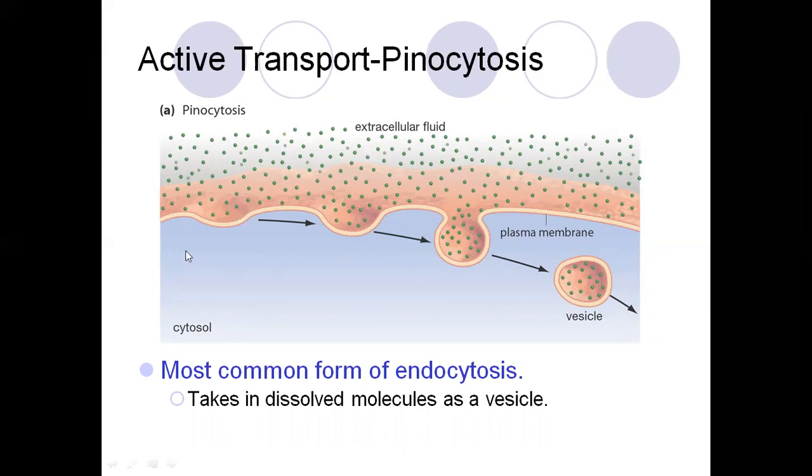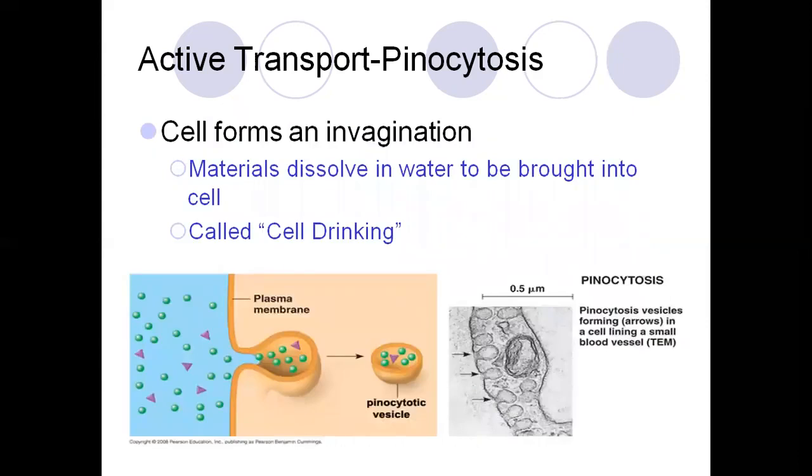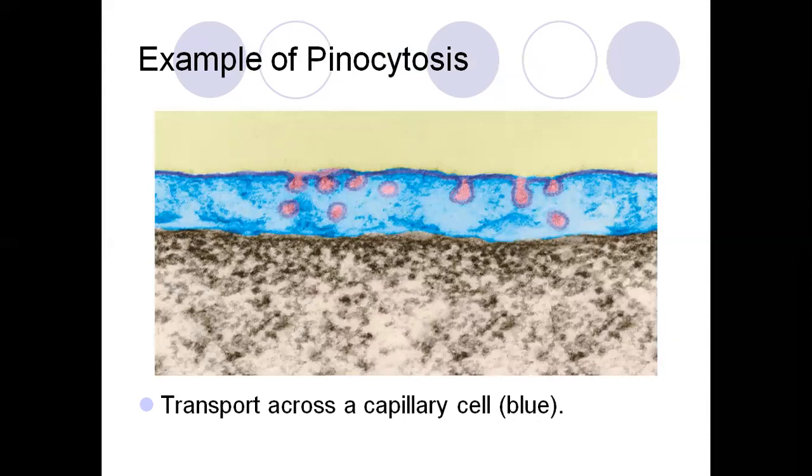The plasma membrane forms a vesicle, the molecules enter inside the vesicle, and the vesicle gets inside the cell. So this is called pinocytosis. The cell forms an invagination, and material dissolved in water is brought into the cell, called cell drinking. Pinocytosis occurs in transport across capillary cells, that is blue.